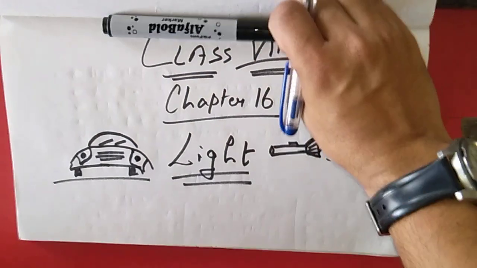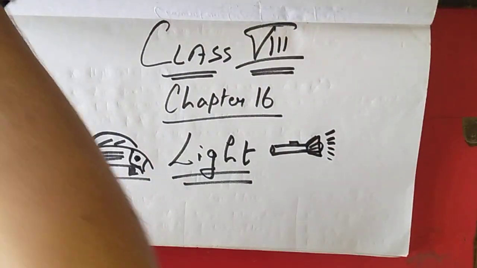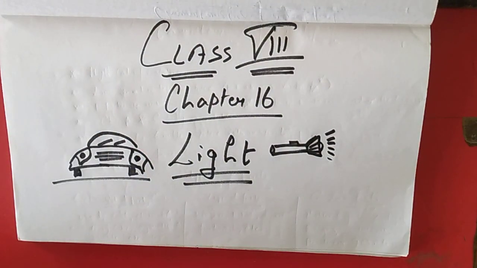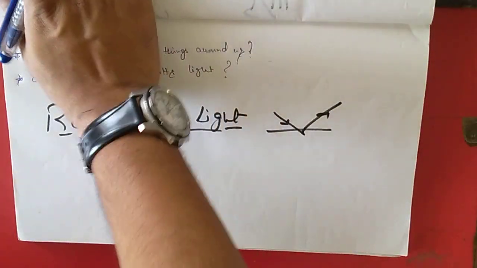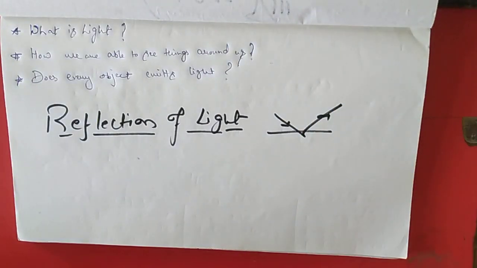Today we are going to continue with the new chapter of class 8, which is chapter 16, which is light. Okay, so let us discuss the first topic. Before discussing the first topic, we need to ask some questions to ourselves.